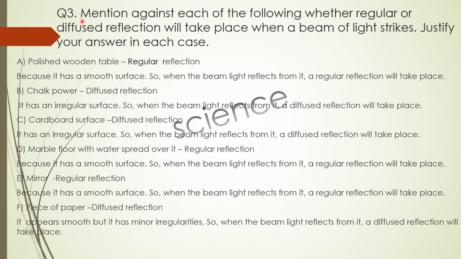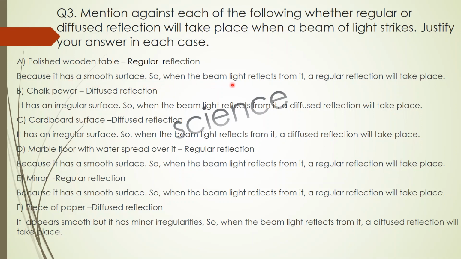Question number 3: Mention against each of the following whether regular or diffused reflection will take place when a beam of light strikes. Justify your answer in each case. The A part is a polished wooden table. So in this, it has a regular reflection because it has a smooth surface.